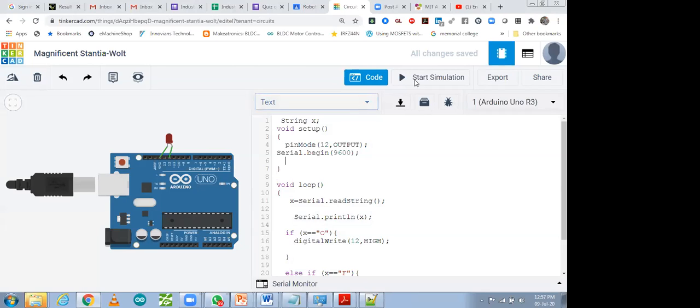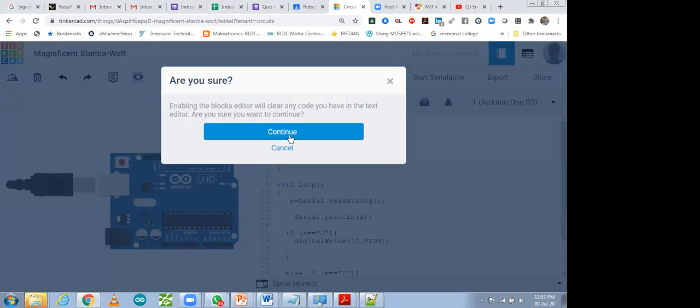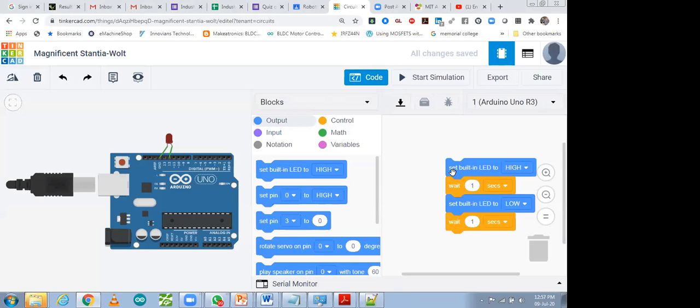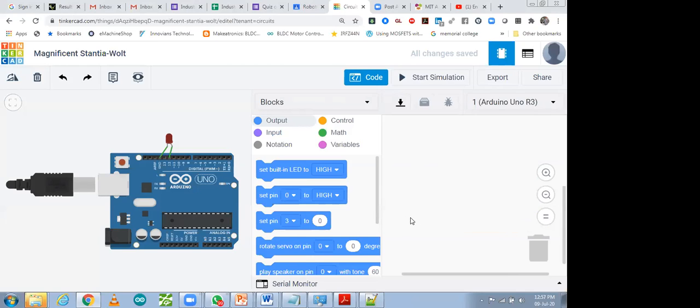So let me show you what you can do with that coding part. Go to blocks. As you are going to blocks, your code will get deleted if you are writing your code in text. That is a very important part. Yes, this code gets deleted. It's not like if you write code in text it can be converted into blocks. That's not possible.